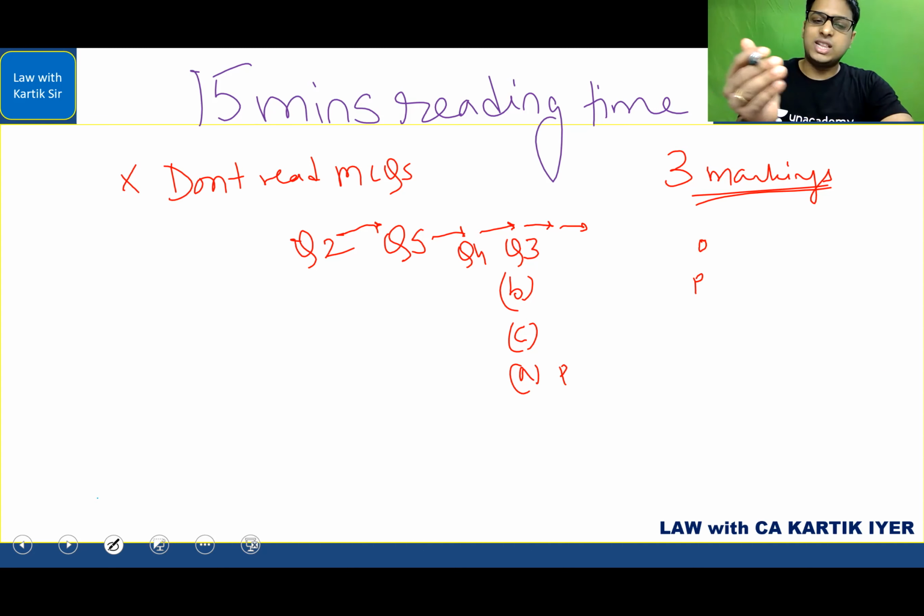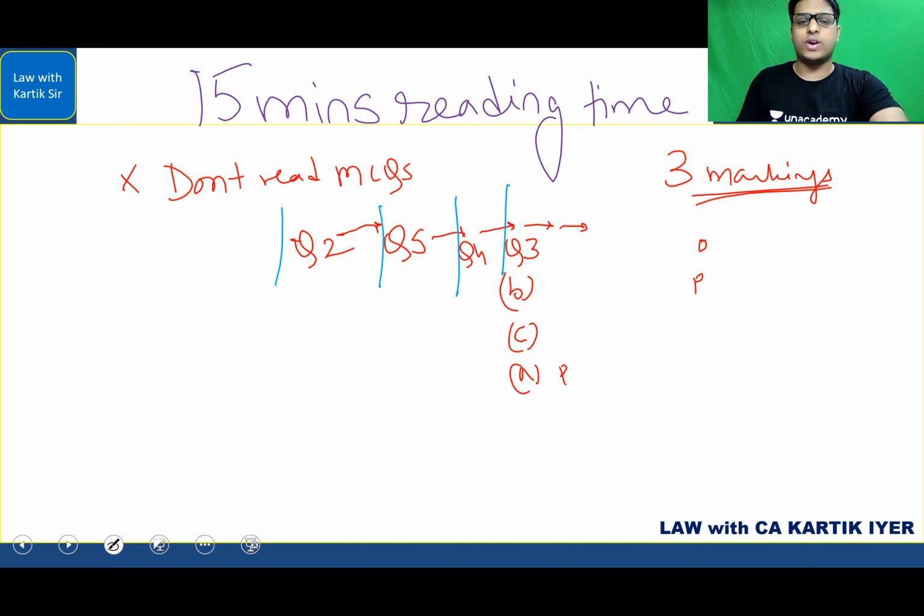Okay, so when your paper starts, the 3 hours, go to the MCQs. Invest, let's say, 5 to 10 minutes in that and see whether you are able to attempt the MCQs. When you are reading the MCQs, you get an idea where to place this. Should I place it before question number 5 or question number 4 or question number 3? You have to place it somewhere, or even if it is one of the best things, suppose in MCQs you know a lot, you're very confident, then attempt it as the first question, but invest time in that after you receive your paper. Okay, I think it will be much better for you if you do that.